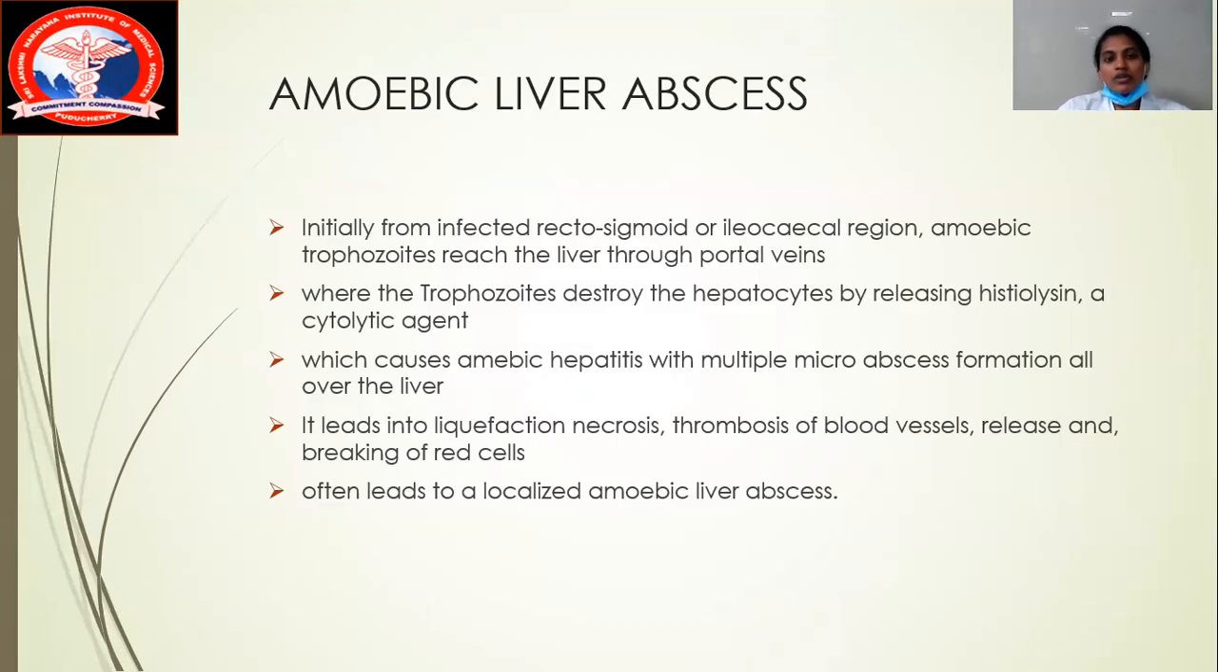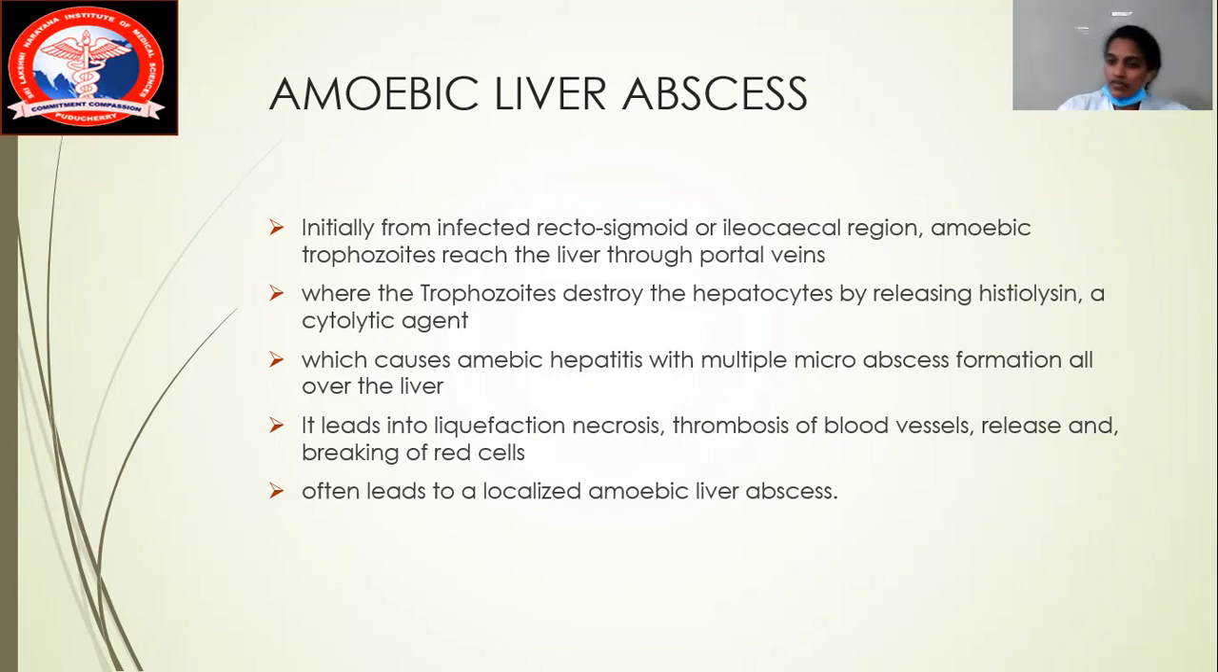Okay. The next thing will be amoebic liver abscess. It is initially infected in the rectosigmoid or the ileocecal region. It enters the liver through the portal vein. There, you should always think about the trophozoites. Usually people say the trophozoite action is like a cytolytic action. Therefore, it is also called a cytolytic agent because of the release of histolysin by destroying the hepatocytes. That's why they say trophozoites destroy the hepatocytes by releasing histolysin, and it is also a cytolytic agent.